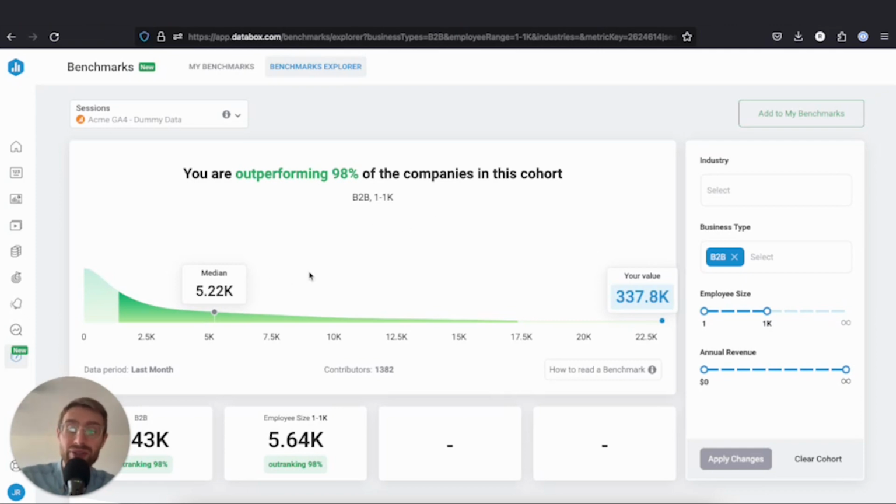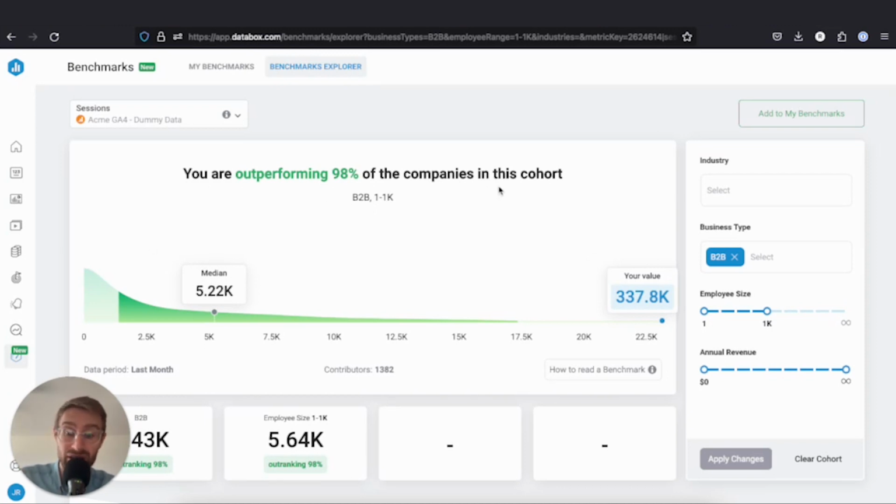It also allows us to set goals based around this. So maybe if I was a little bit lower, maybe around 3,000 or so, I might set 5.2 thousand as an aggressive but realistic goal, because that's what the median of companies like me are doing. So I know that I'm not picking an arbitrary number out of thin air. I'm picking it from what the median's doing or from what the top quartile is doing. So this is benchmarks in a nutshell.